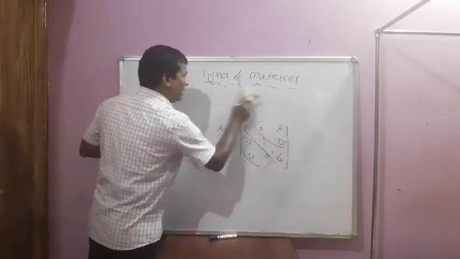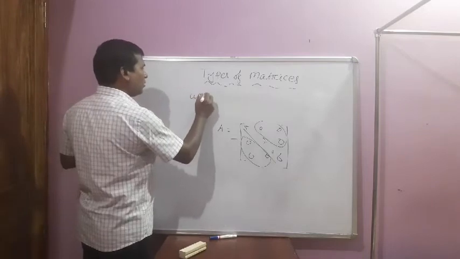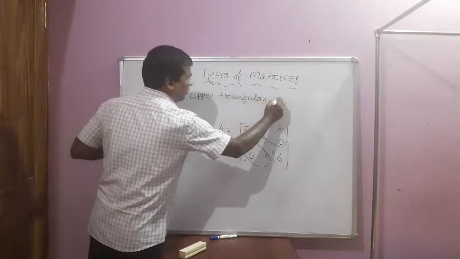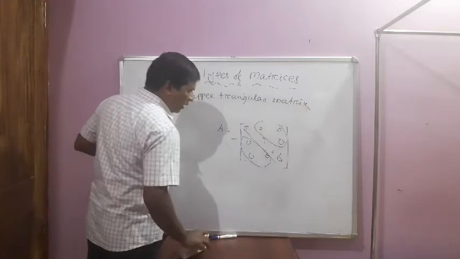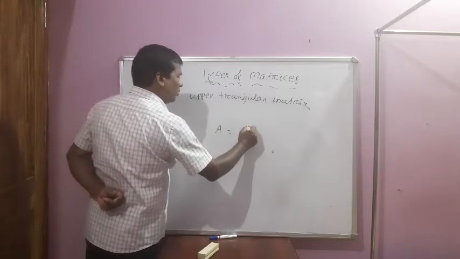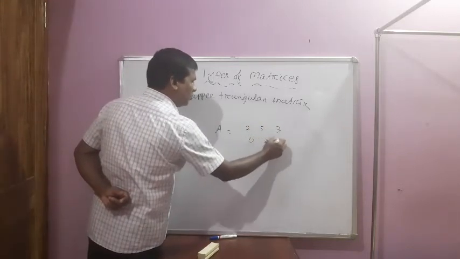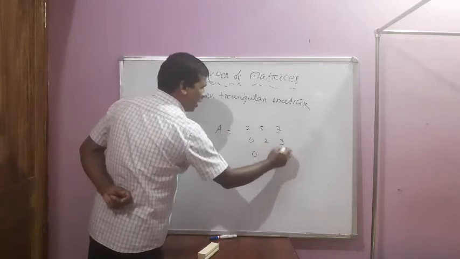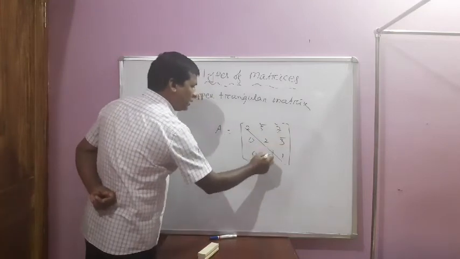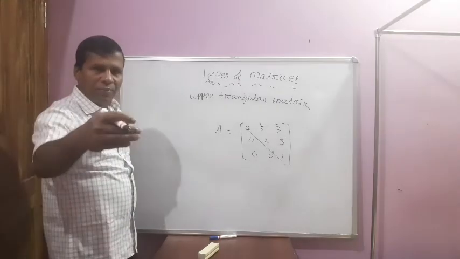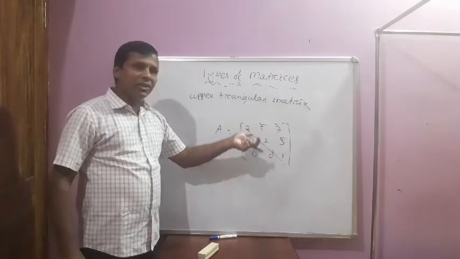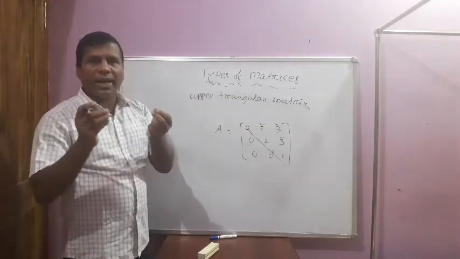Upper triangular matrix. If a matrix A is equal to 2, 5, 7, 0, 2, 3, 0, 0, 1, this is the diagonal, this is the upper part, this is the lower part. If the lower part of its diagonal contains 0 and the upper part contains numbers, these kinds of matrix are known as the upper triangular matrix.